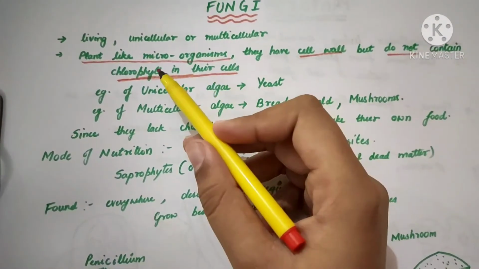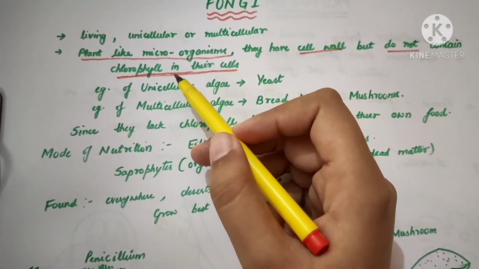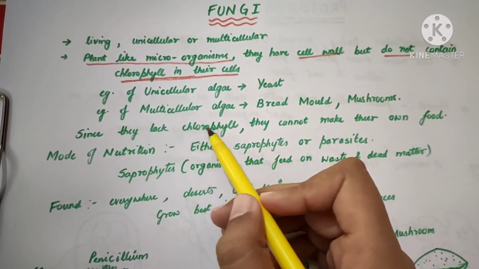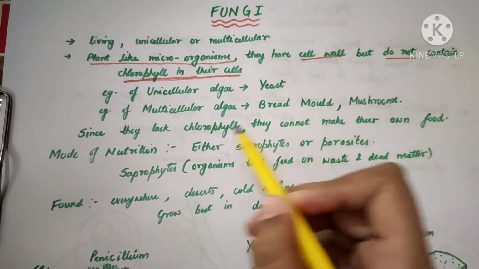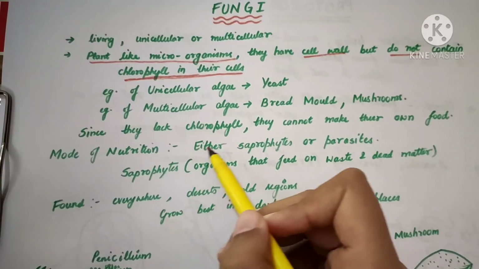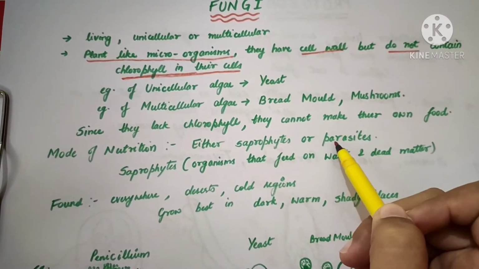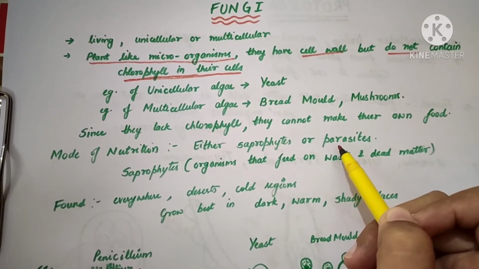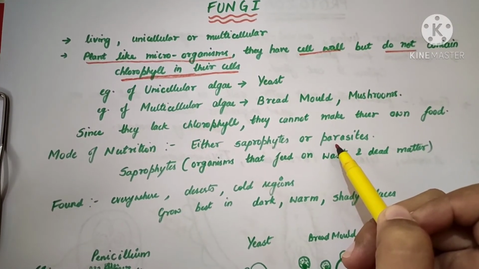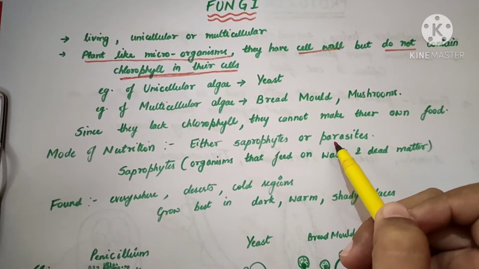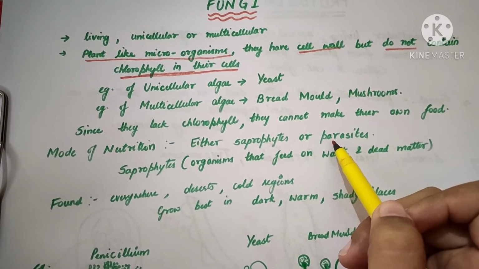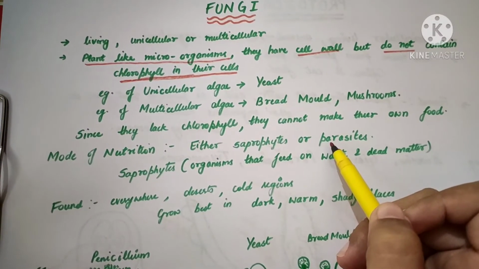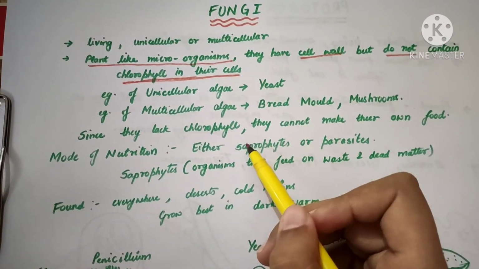in their cells. Now, since they do not have chlorophyll in their cells, they cannot synthesize their own food. Okay? Since they lack chlorophyll, they cannot make their own food. So the mode of nutrition that fungi adapt is either they are saprophytes or they are parasites. So we also read about protozoans that they are parasites in the previous video or previous section. In the previous section we read that protozoans are also parasites. So the same way the fungi also behave as parasites, or they are saprophytes.